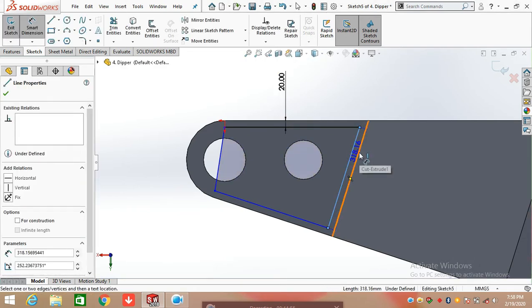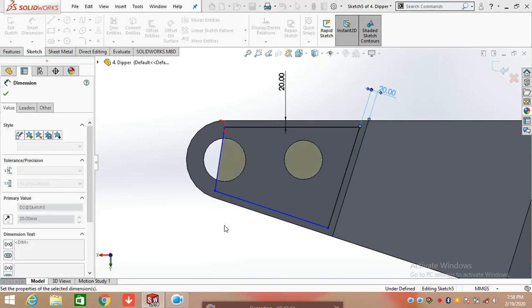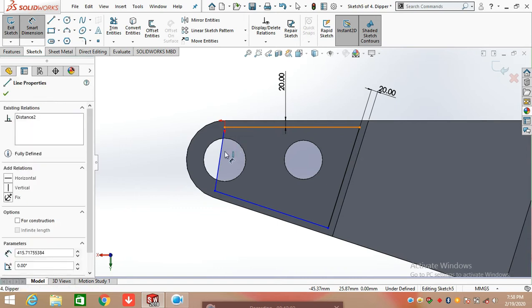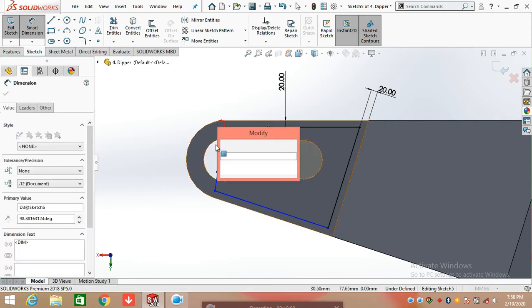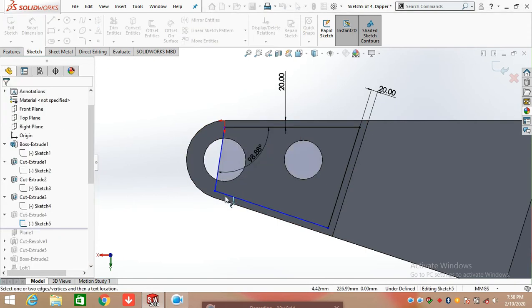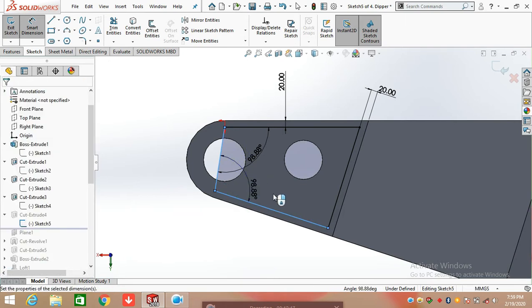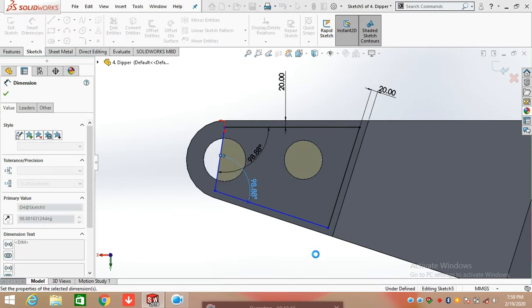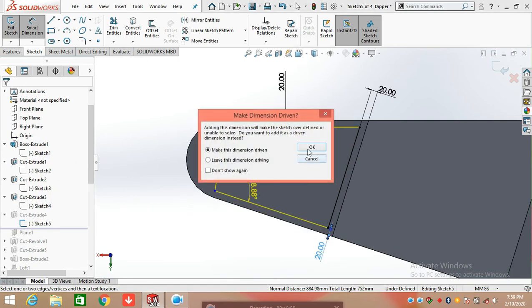Again click on line and the edge of the body is 20 mm, and defining the angle between both these two lines is 98.88 degree. And the angle between these two lines, which is same, 98.88 degree. And distance from the line up to the edge is 20 mm.